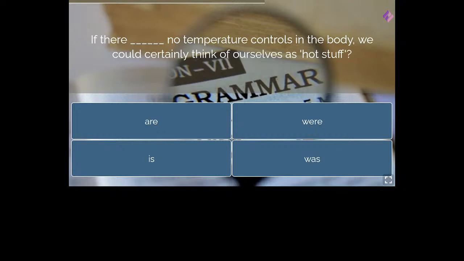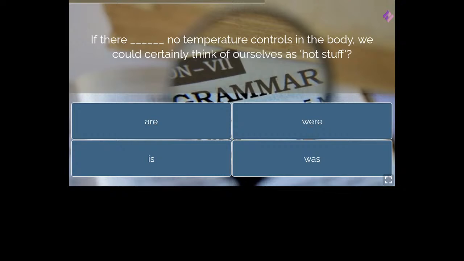Okay, so we shall try to find out what this is. If there dash no temperature controls. Okay, so let me tell you. First of all, this will not be in the present tense. Why? Because it is an example of subjunctive mood. It's a conditional clause actually. Conditional clause. So you have to see here, temperature controls. If there dash no temperature controls.